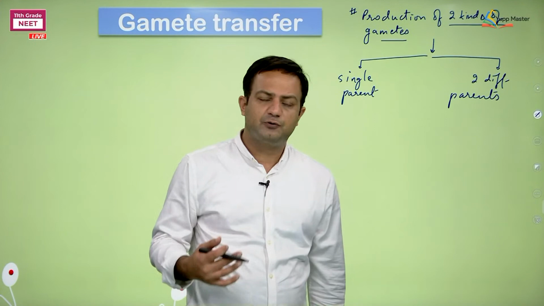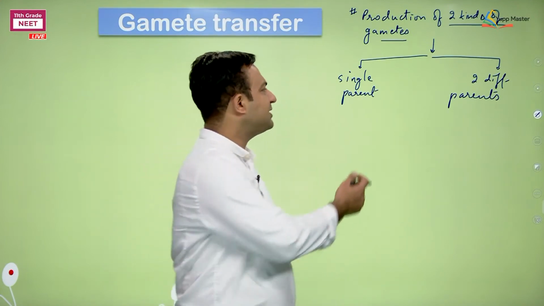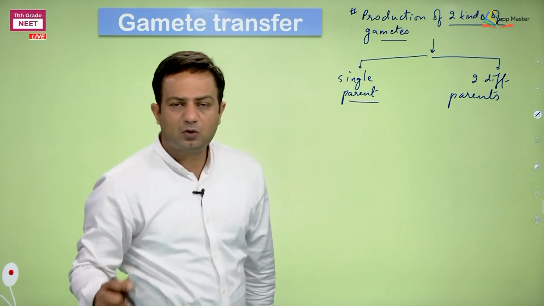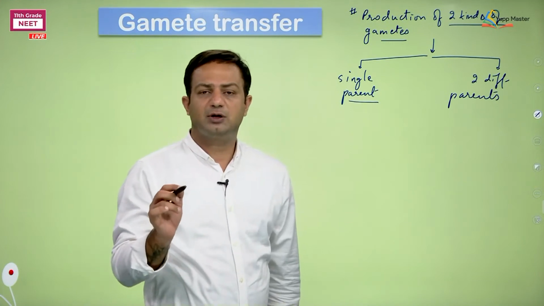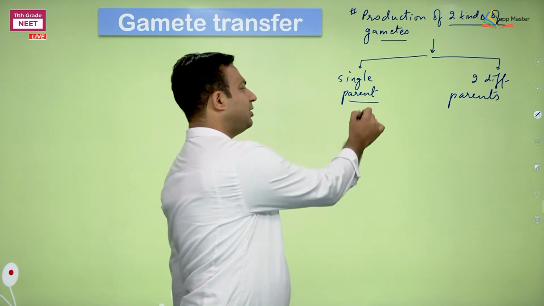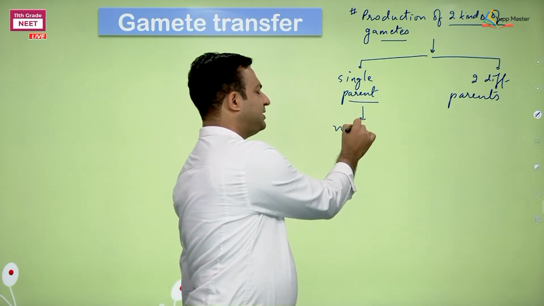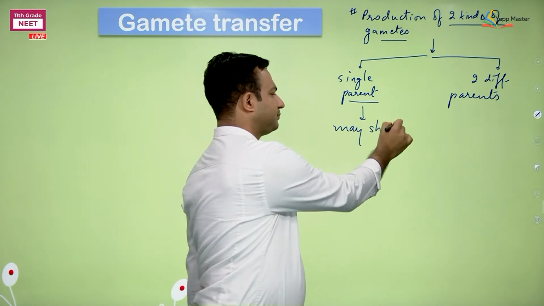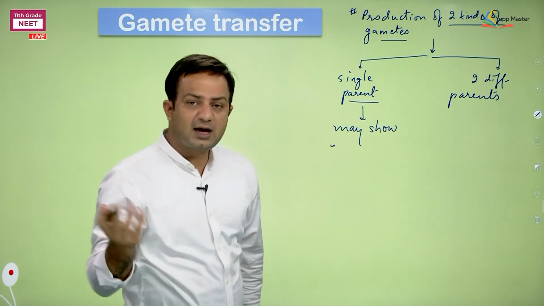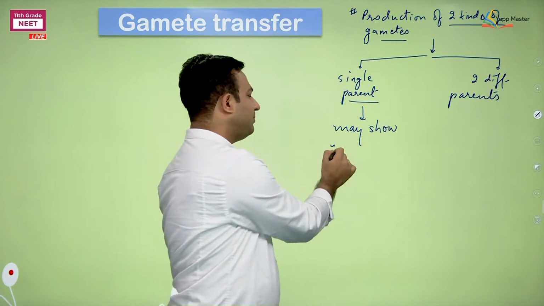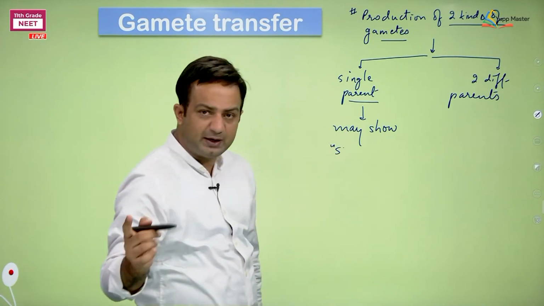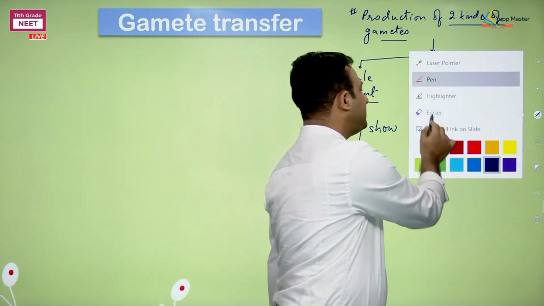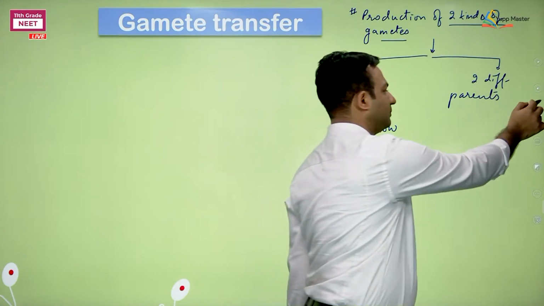As the product of fusion, the zygote will be formed, but when the same parent is forming it, we will call it uniparental sexual reproduction. You can call it uniparental sexual reproduction.